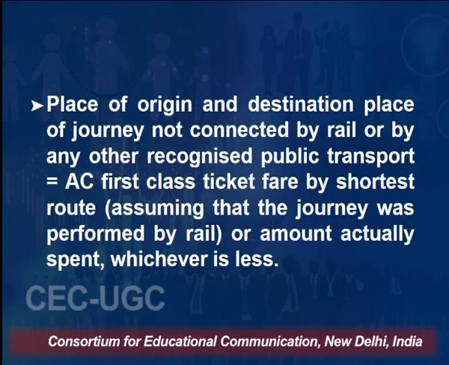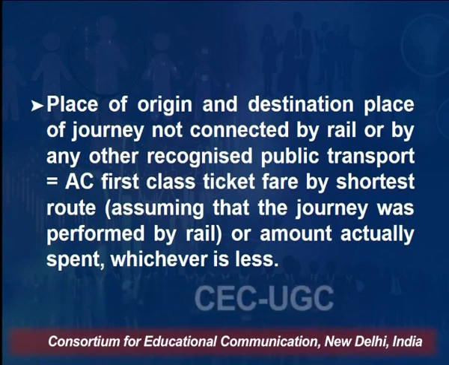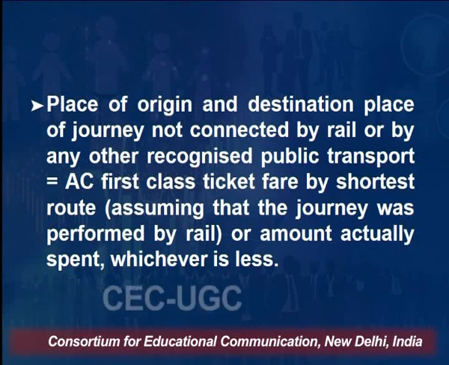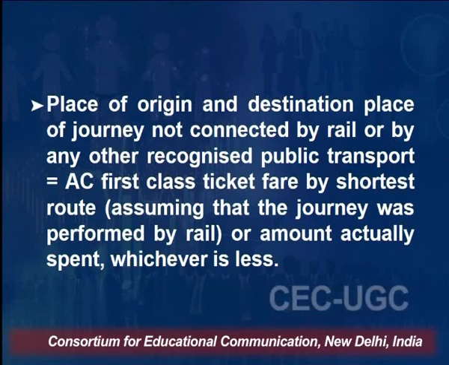Place of origin and destination place of journey not connected by rail or by any other recognized public transport, then what are you entitled to? AC first class ticket fare by shortest route, assuming that the journey was performed by rail, or amount actually spent, whichever is less. Means either the actual amount paid or the journey performed by train, right? So whatever the fare by train is, that amount will be calculated, and the actual amount you have paid, whichever is lower out of the two, that will be paid to the employee, and that is exempted from tax.